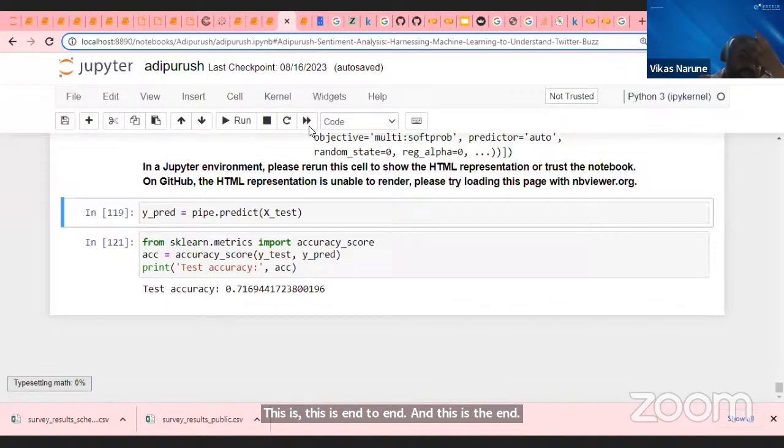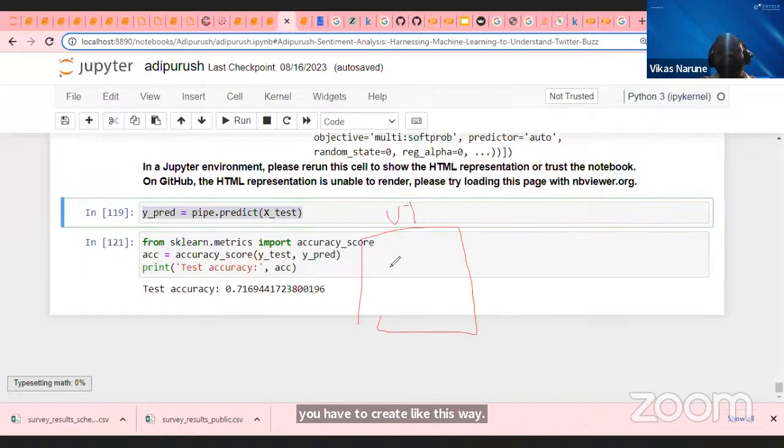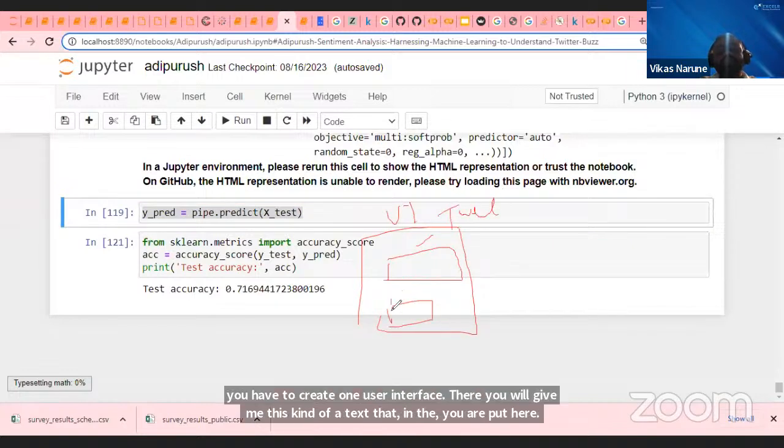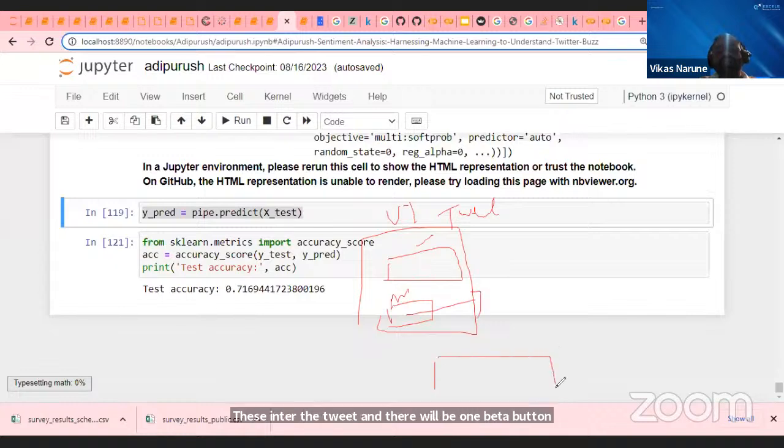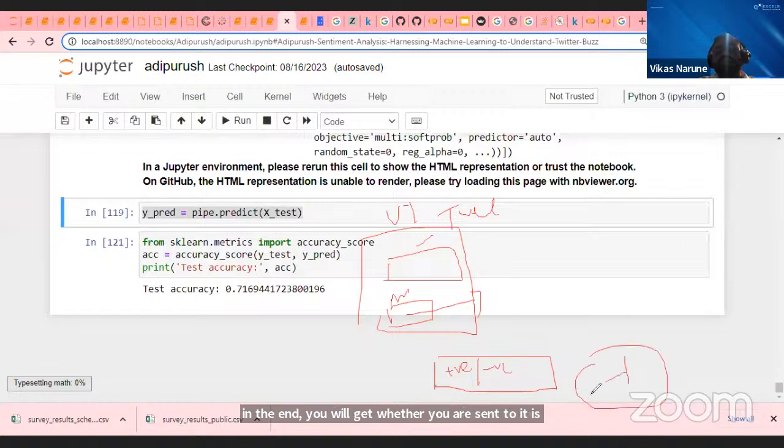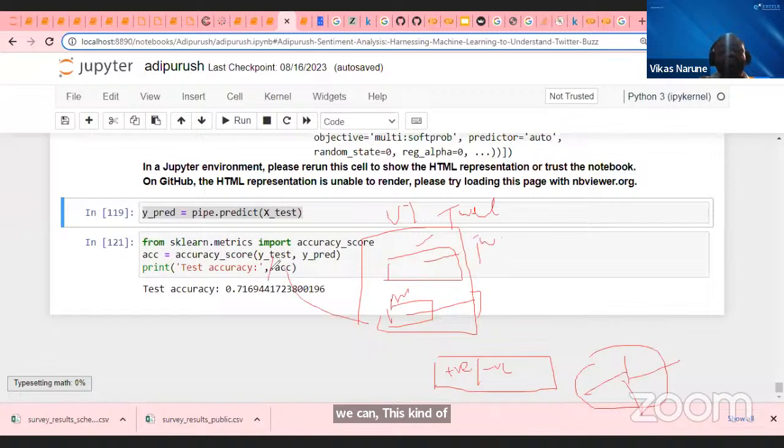All right, guys. I hope you understood how to create an industry grade project. If you can manage this kind of thing and your model is ready, you just have to apply this model in an application. What application do you have to create? You have to create one user interface where you give a text box saying please enter your tweet here, and there will be one button called predict. Once you click predict, in the end you will get whether your sentiment is positive or negative, and how much, as a graph. You enter the tweets, the model is called, it performs the prediction, and gives you a result like this.